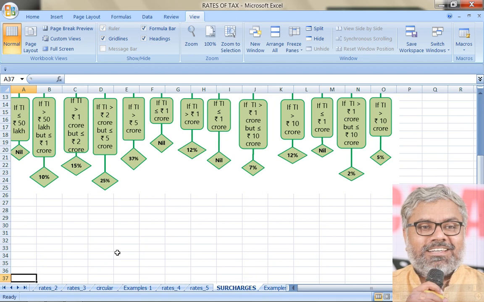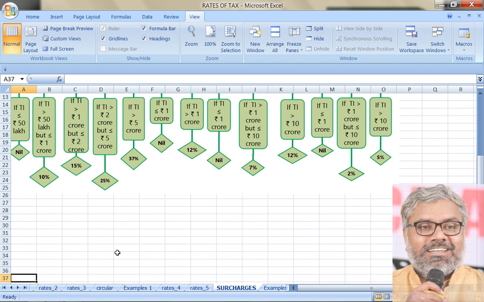For individuals, there are different surcharge rates. Up to 50 lakhs there is no surcharge. Between 50 lakhs to 1 crore, the surcharge is 10% of income tax. Between 1 to 2 crores of income, the surcharge is 15% of income tax. Between 2 to 5 crores, the surcharge rate is 25%. If the income of the SSC is more than 5 crores, then the surcharge rate is 37%. Those are the surcharge rates for individuals. Any individual will have income falling in only one of these categories, not possible to fall in multiple categories.